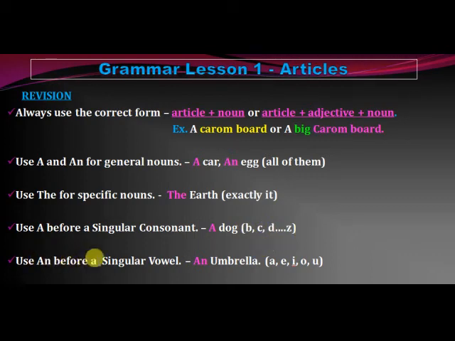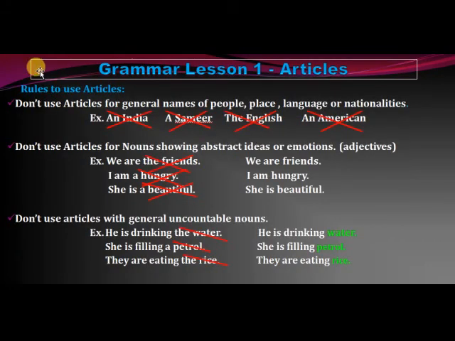Then use an before a singular vowel. For example, an umbrella here. So the vowels are A, E, I, O, U. So any word which starts with these vowel sounds, an should be used especially on that, and which are singular. That means only one. So the next rule is that don't use articles for general names of people, place, language or nationality. So the articles are not used in such cases.